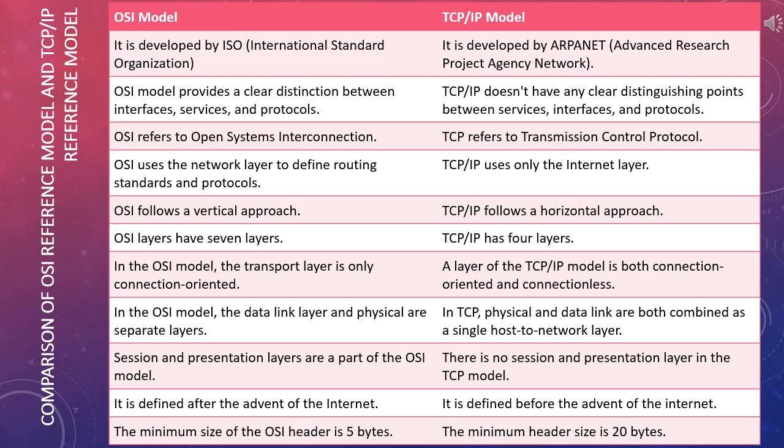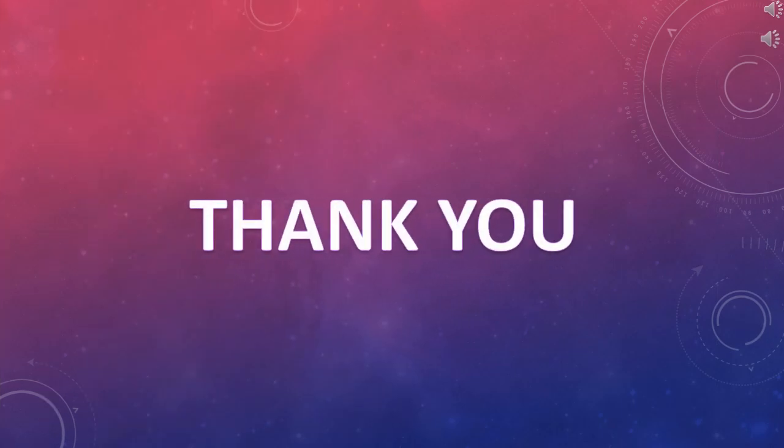The maximum size of the OSI header is 5 bytes, but in the TCP/IP model, the minimum header size is 20 bytes. Dear students, I hope this video has made you understand and cleared all the doubts about the TCP/IP reference model.